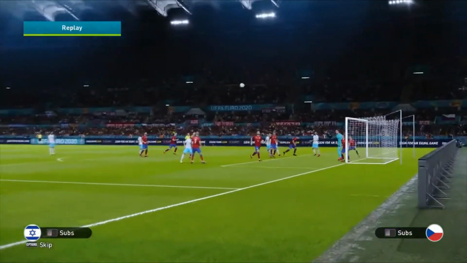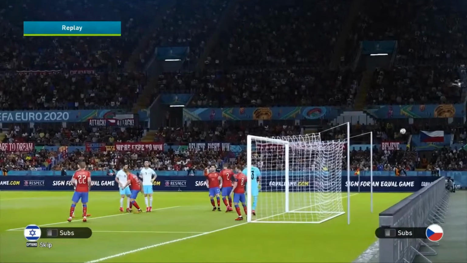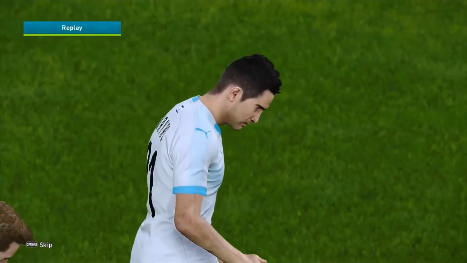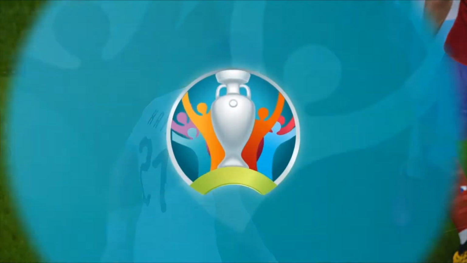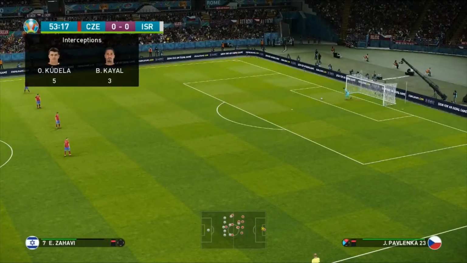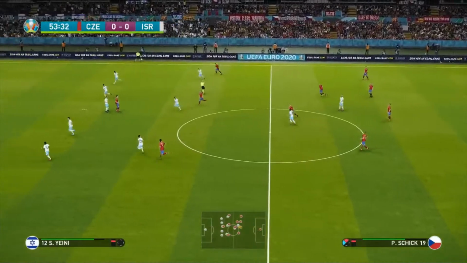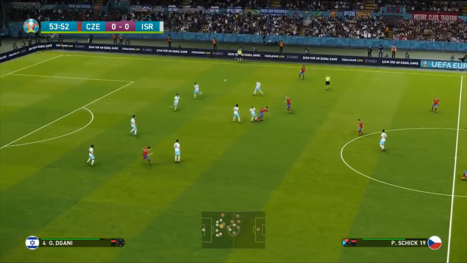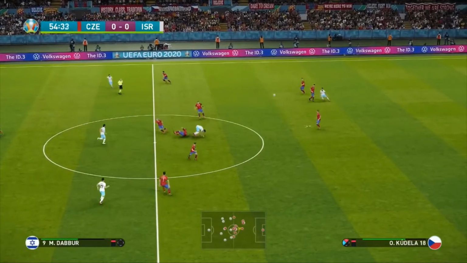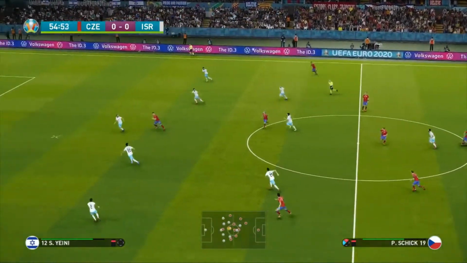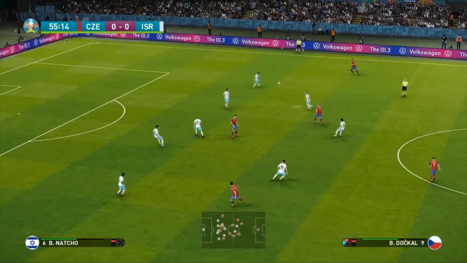Lovely ball into Kial. Does get his head onto it, but a little bit high and a little bit wide from the Israeli midfielder, of course, formerly of Brighton. We will remember Baron Kial for that. They do have some other players as well. Nur Bitten, you might remember of Celtic. He's on the bench today too. But so far, the Israelis in this first 10 minutes have come out in this match and done pretty well. But still no goal in this game.